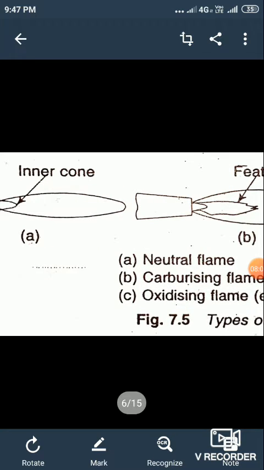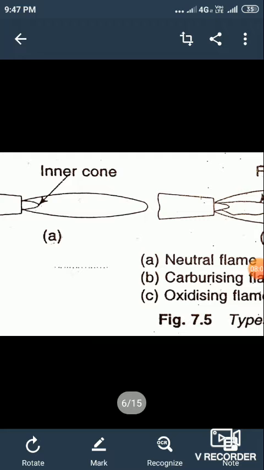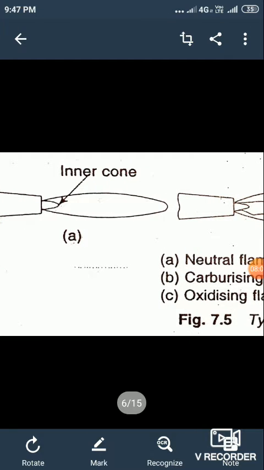First one is neutral flame. Neutral flame has two sharply defined zones, one inner white cone flame and an outer blue flame envelope. And this neutral flame is used for welding steel, stainless steel, cast iron and copper.